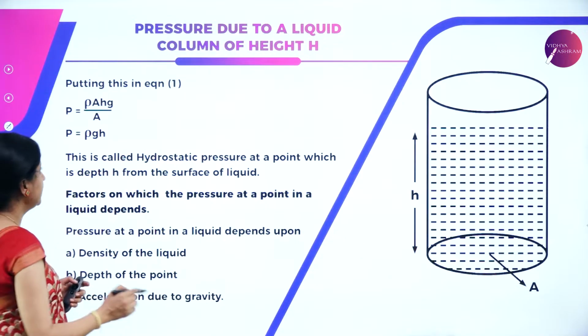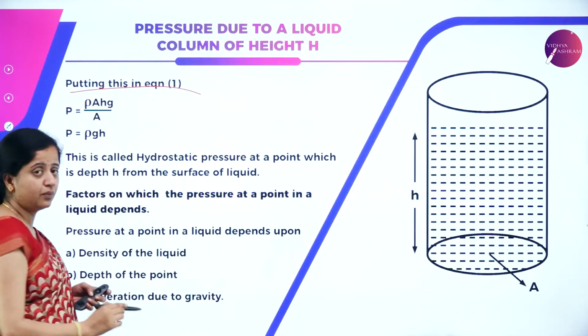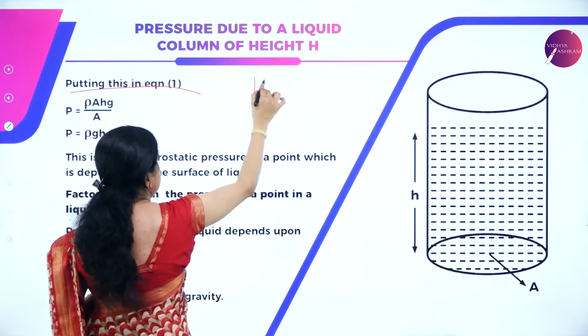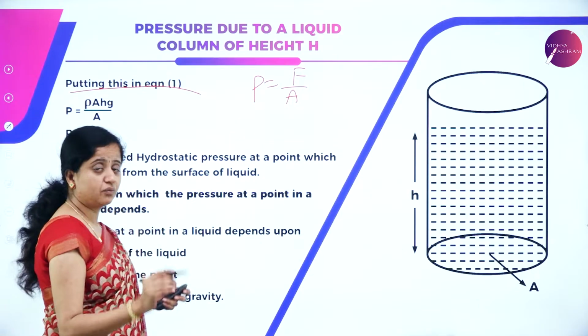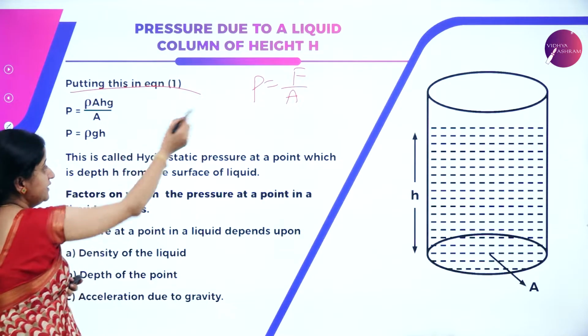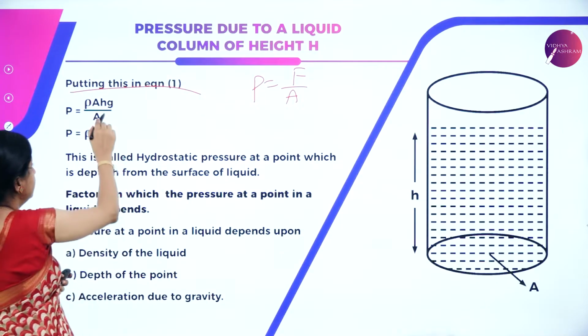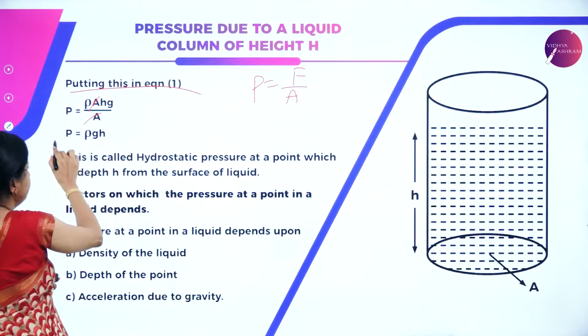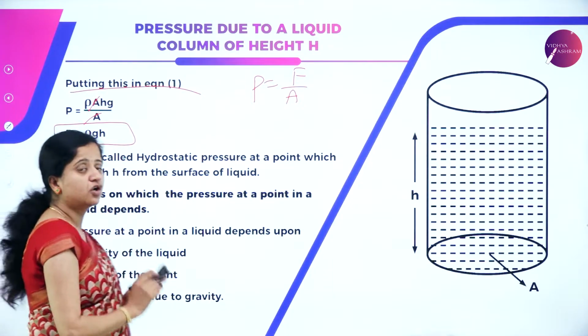Next, putting this in equation 1. What is our equation 1? P is equal to F by A. But what F is? F is nothing but rho A h g, and in the denominator also we have A. This A and A will get cancelled and we will get P is equal to rho g h.